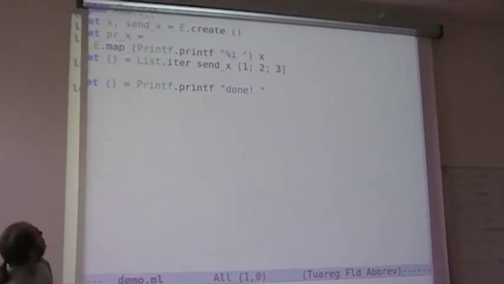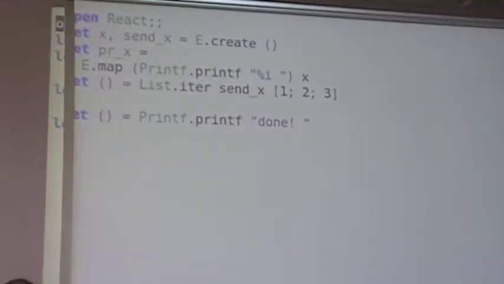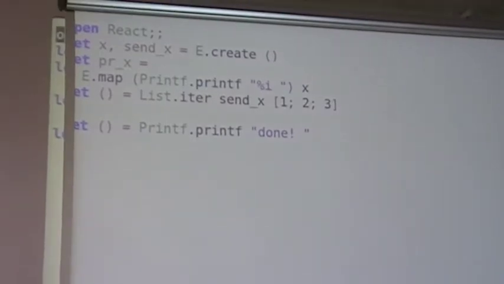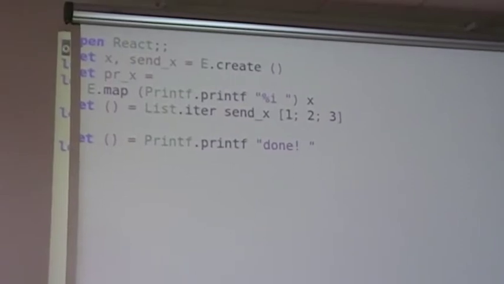If you can read, it just uses React to do something silly and do printf. printf is not available in JavaScript, and we want that code to compile easily to JavaScript.